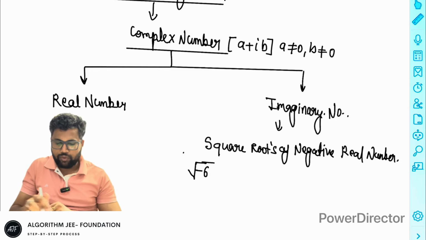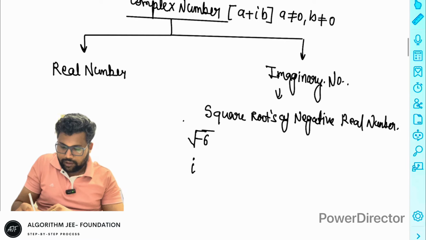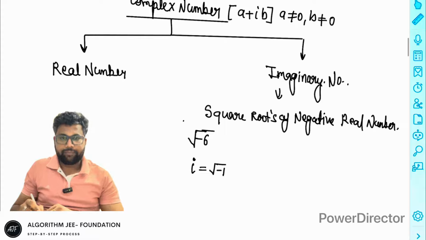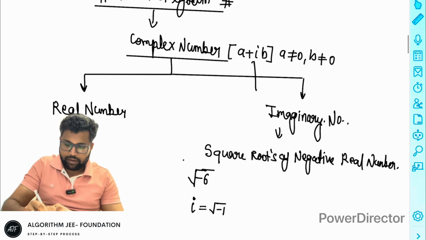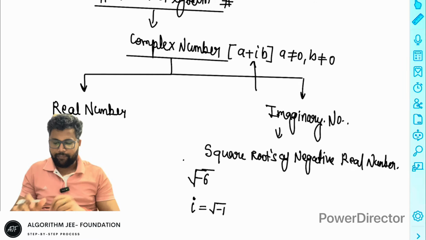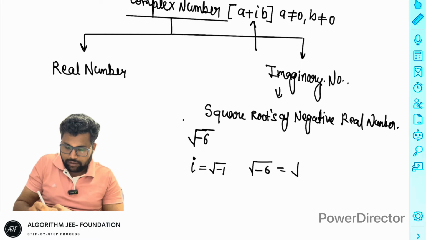And how is that written? For imaginary, the notation is iota. Iota is the square root of negative 1 and is represented by iota. It's not an I, its name is iota. Okay. So sometimes, suppose minus 6 is given, you can represent minus 6 like this: 6 into minus 1, it is possible like this.